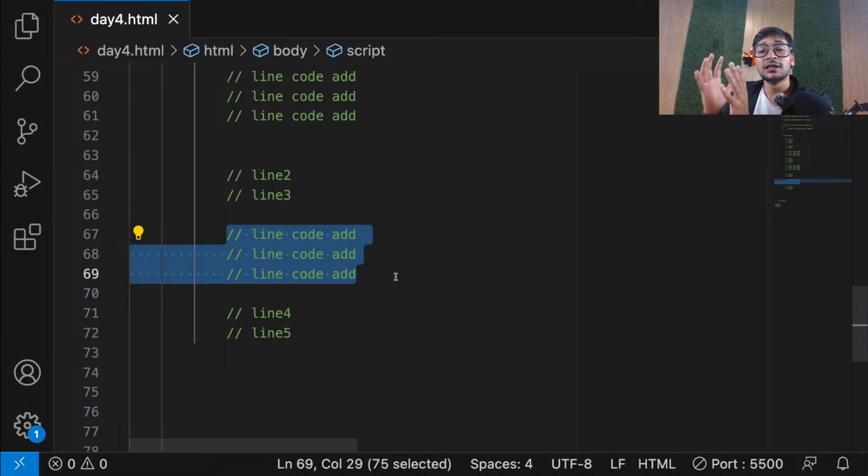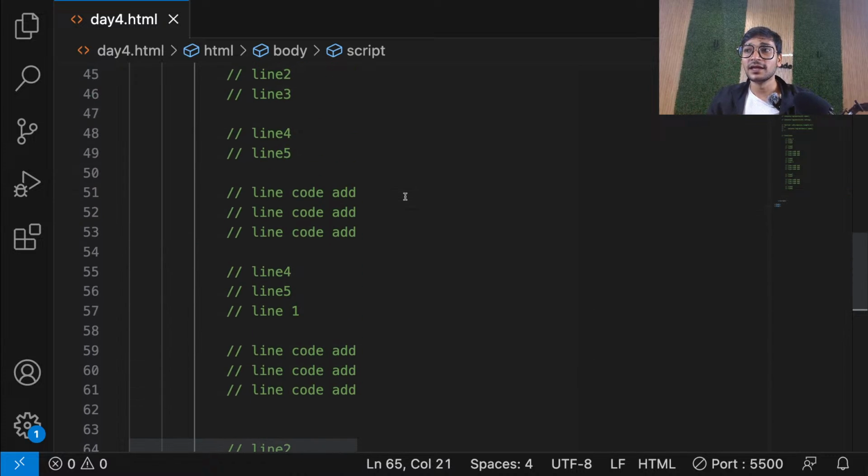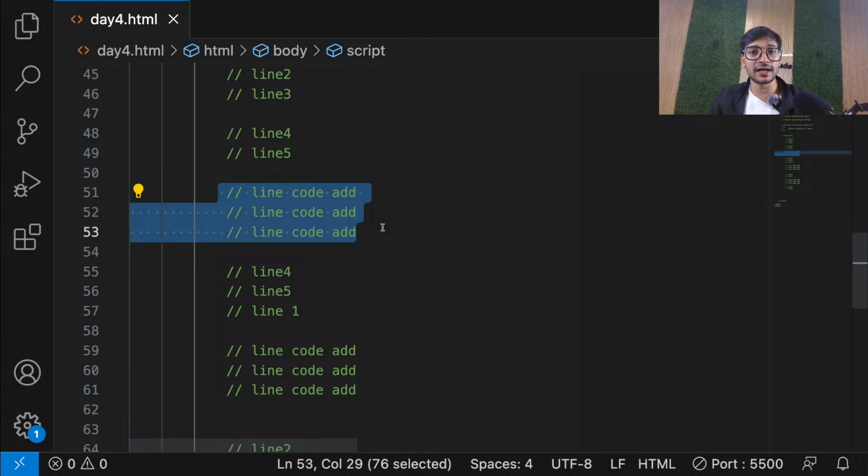That means you have 30 lines of code and that code is doing something that you need 50 times. So you will be writing the same 30 lines of code in your program 50 times. And that means you are rewriting the same code again and again, which is making your file bigger, making your file look ugly. And that's a very big problem, right? That is why, to solve this problem, these 3 lines of code are going to be used again and again.